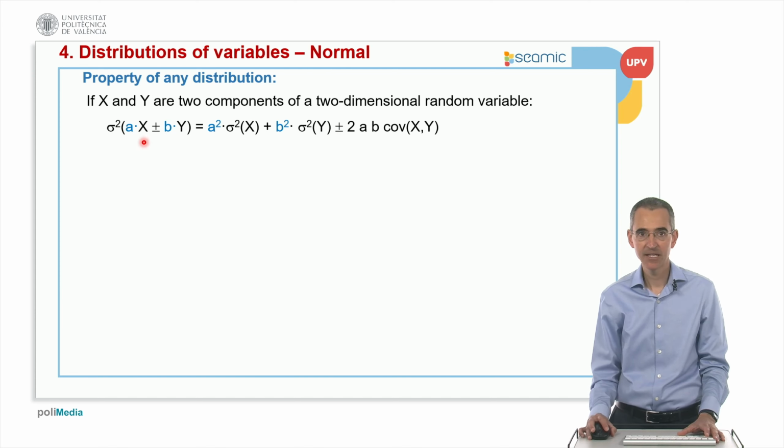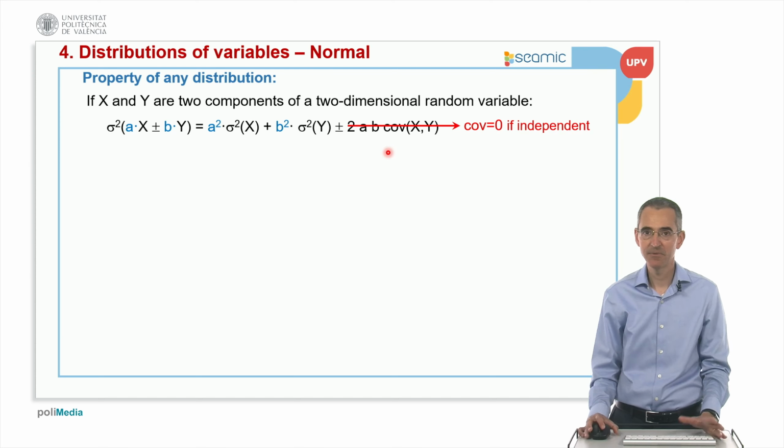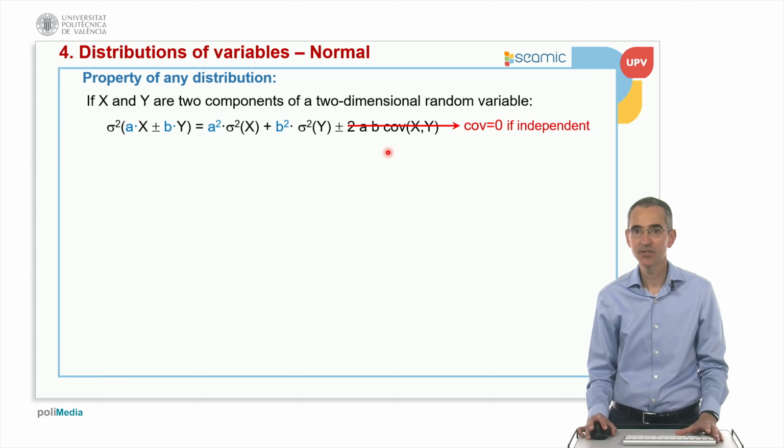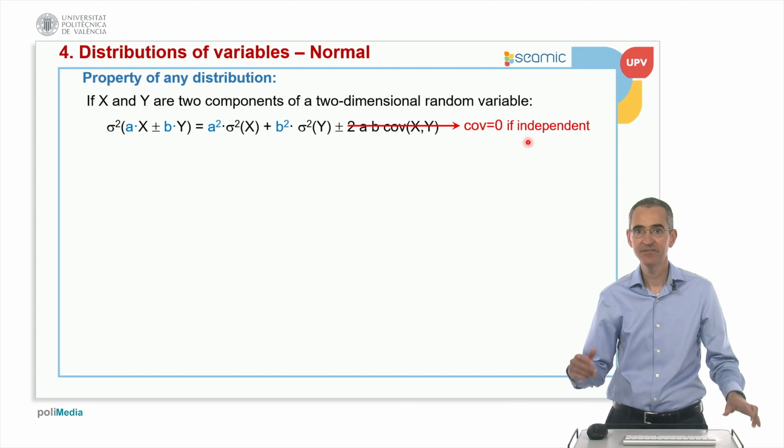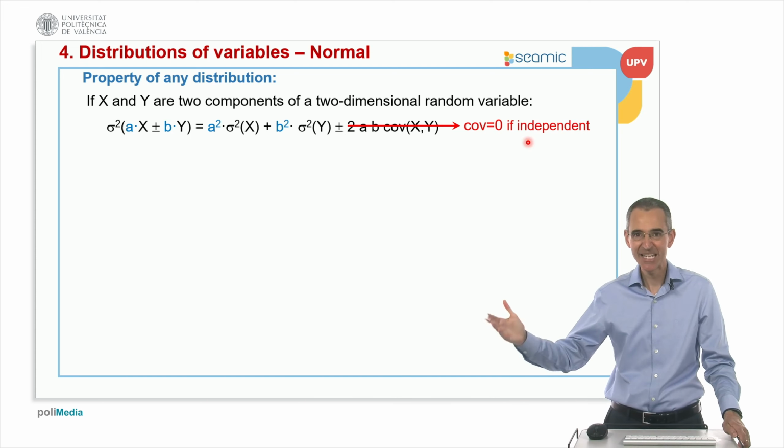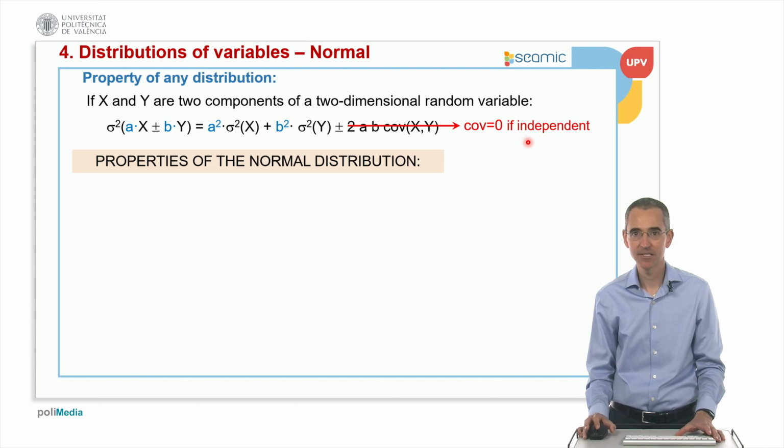Okay, so if here I have a plus, here I will have a plus, but if here I have a minus, here I will have a minus, 2 times a multiplied by b multiplied by the covariance. The covariance is a measure of the type of relationship between them, so that if they're independent, if there's no correlation between them, then the covariance is 0.